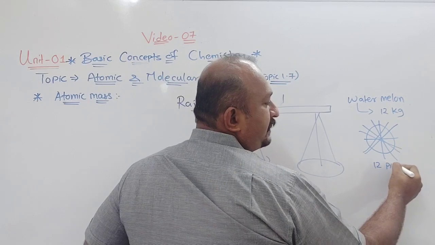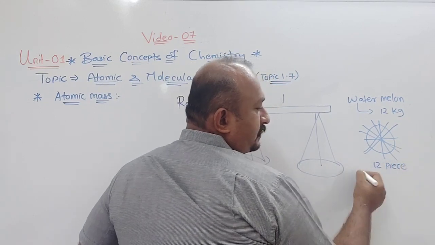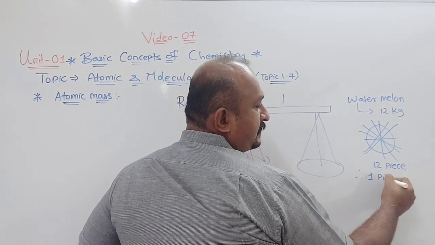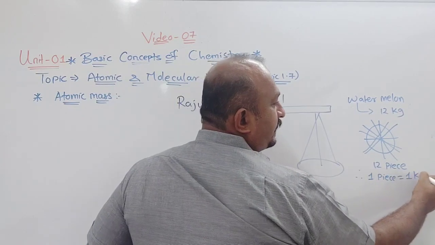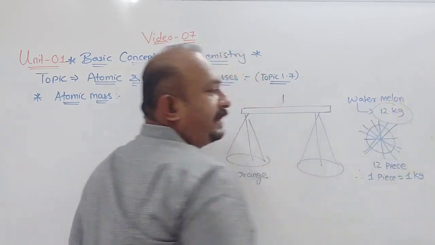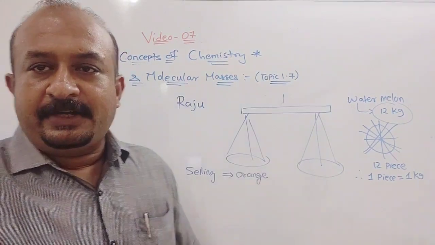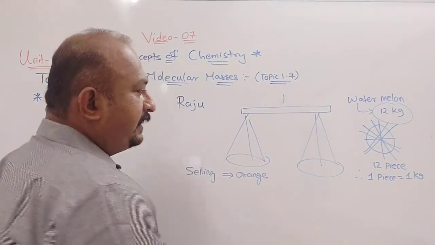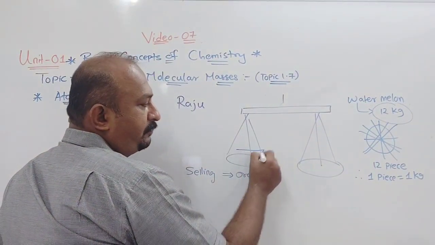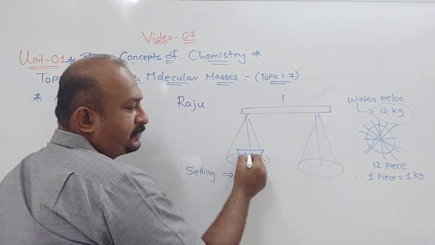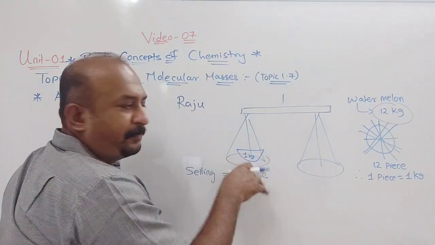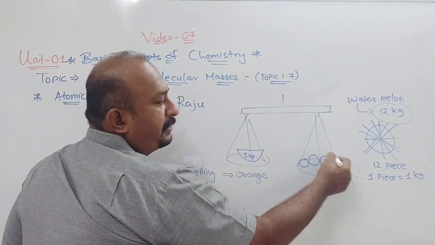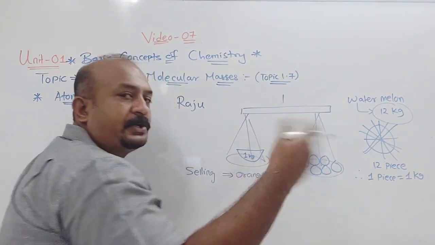Therefore, one piece will be equal to 1 kg, because the 12 kg watermelon was divided into 12 pieces. So he put 1 piece of watermelon, equal to 1 kg, in one pan, and on the other side he measured the oranges and gave them to you.